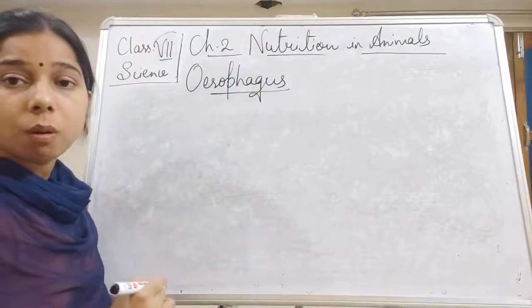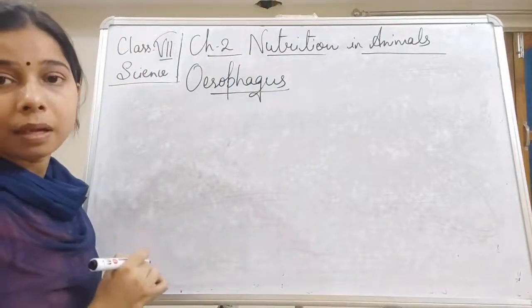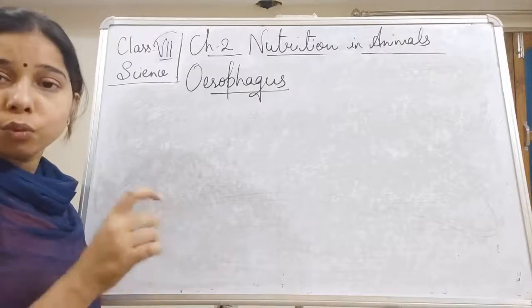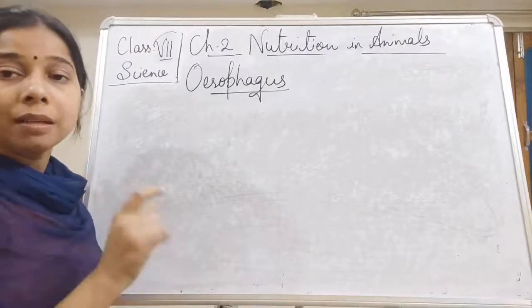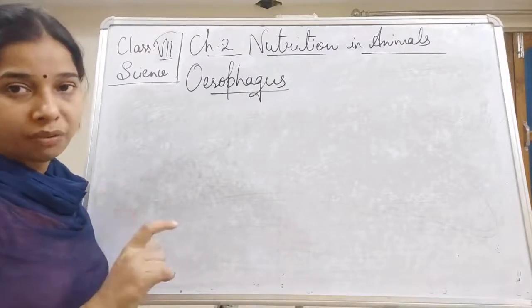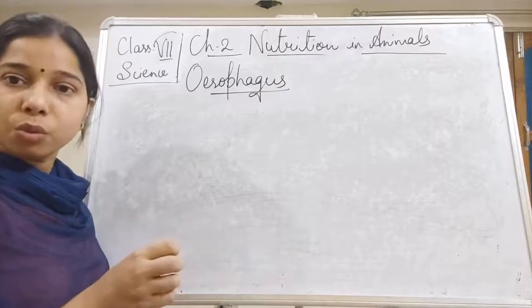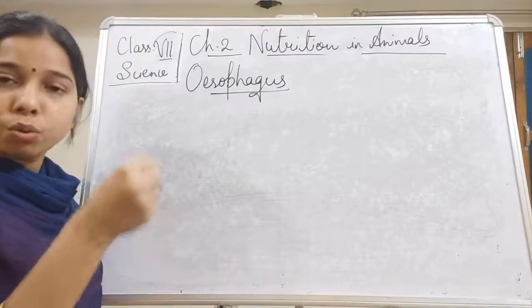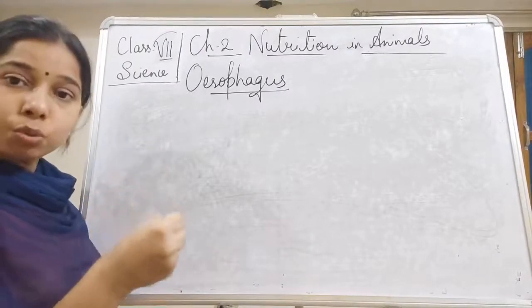Esophagus is also called the food pipe. This food enters into the food pipe, into the esophagus. What is the role of the esophagus? It basically contracts and expands.